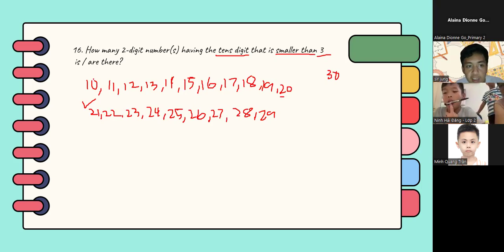So counting them together, we have 1, 2, 3, 4, 5, 6, 7, 8, 9, 10, 11, 12, 13, 14, 15, 16, 17, 18, 19, 20. So there are 20 two-digit numbers having the tens digit that is smaller than 3. So the answer here is 20 numbers.